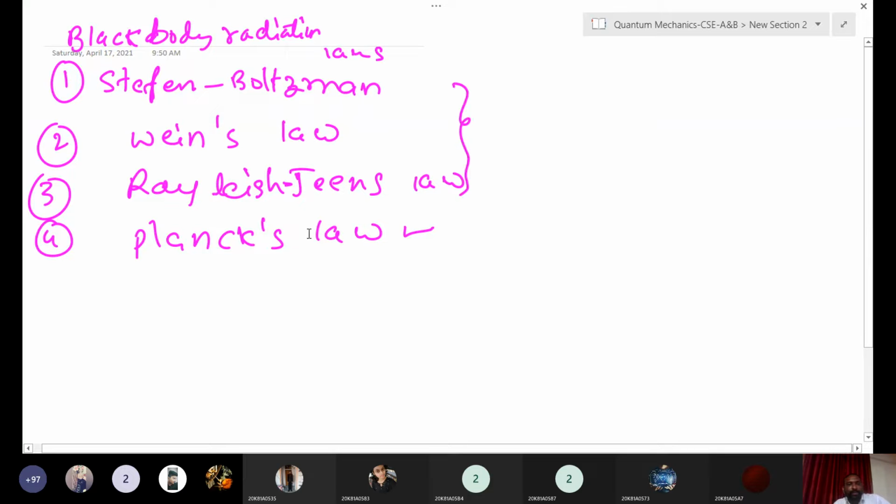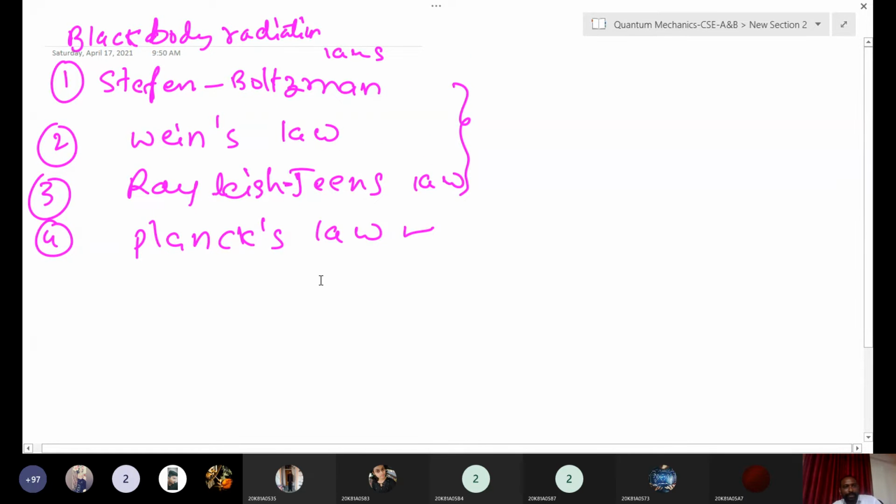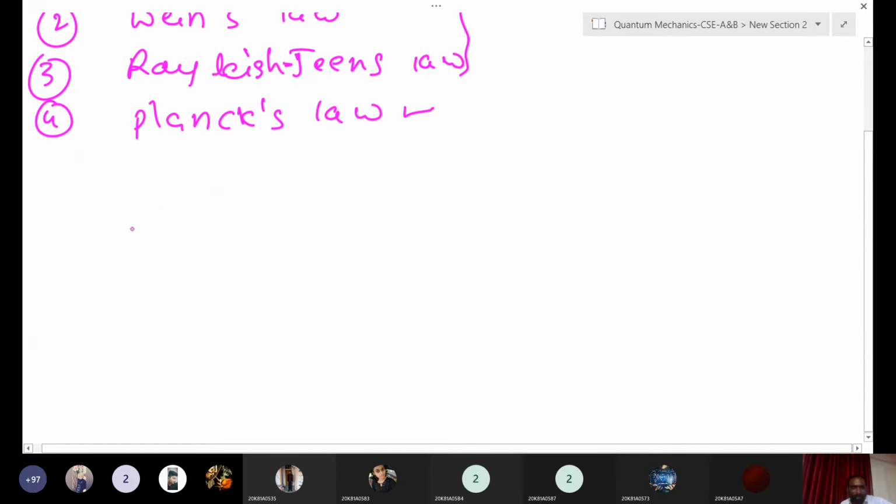So these people tried to explain the black body radiation. These are the laws we have at present. First one, Stefan-Boltzmann law: whatever radiation is emitted from the black body is proportional to the fourth power of the temperature. This is the first law.